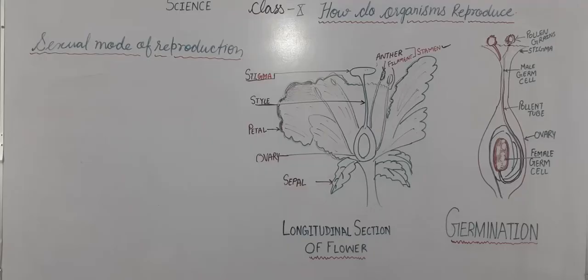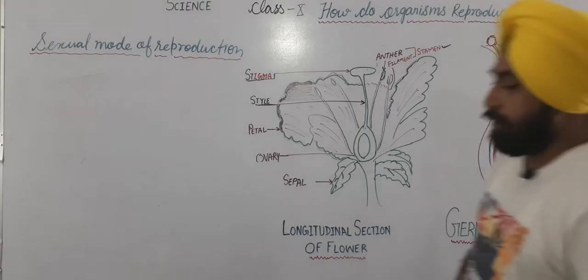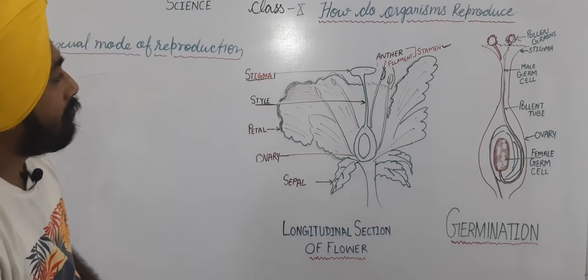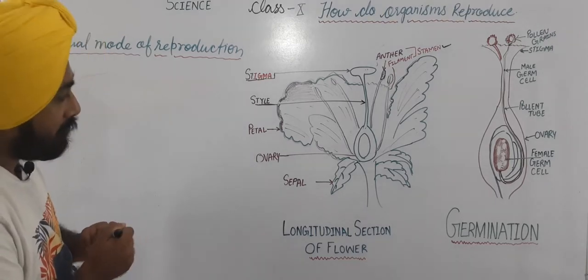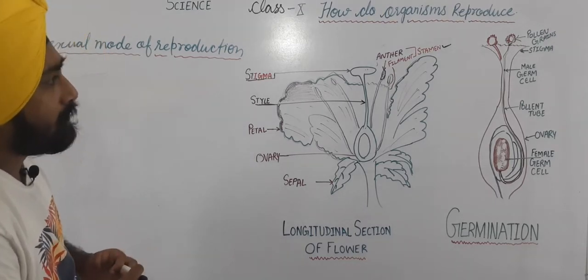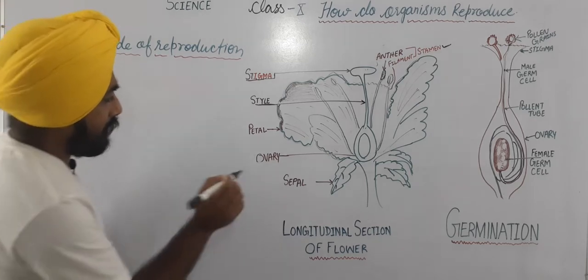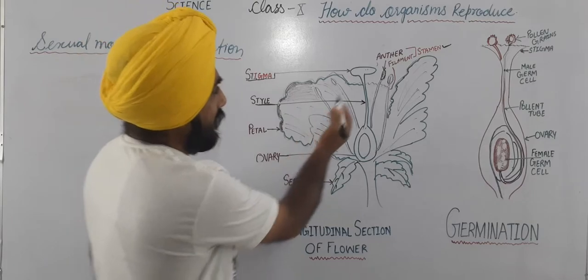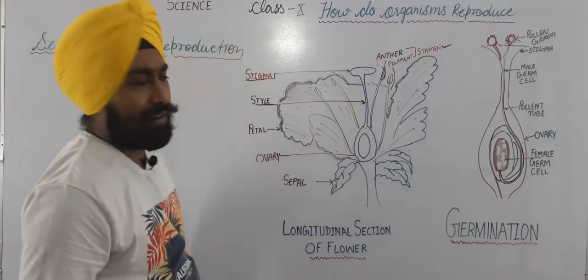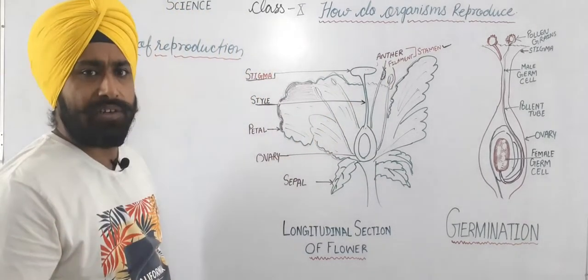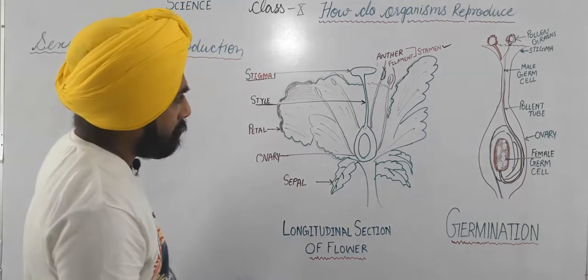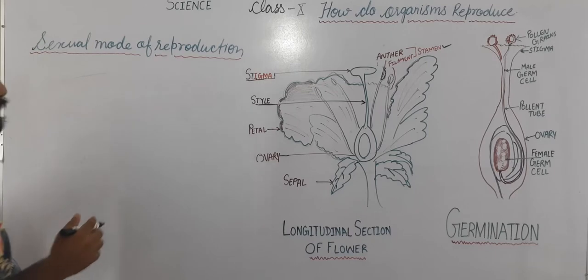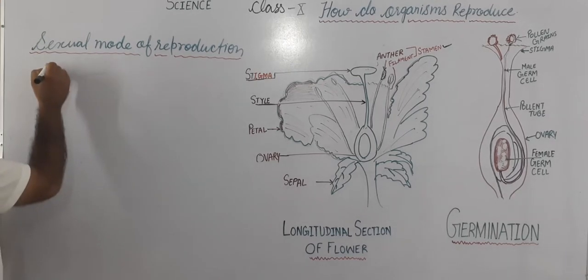In a flowering plant we have to learn its labeling and its basic parts, like sepal, ovary, petal, style, stigma, anther and filament. These are the basic parts you had studied in your junior classes also. But particularly in the context of this chapter, we have to know about its reproductive parts.